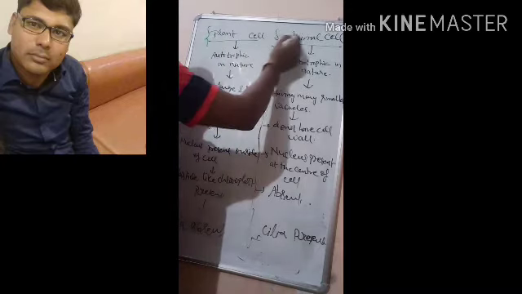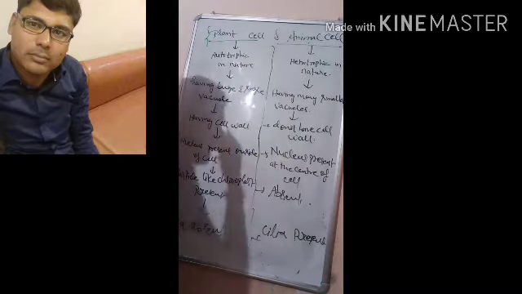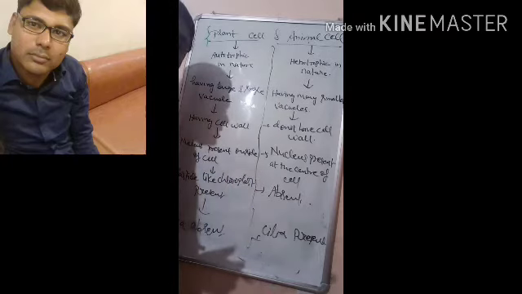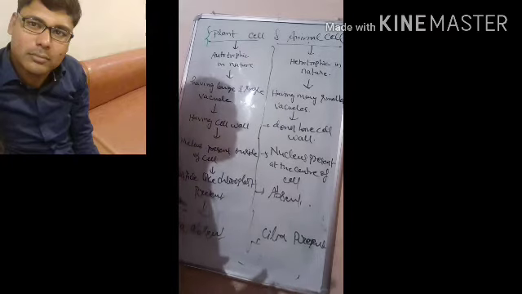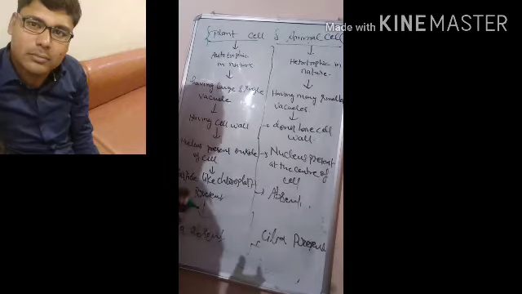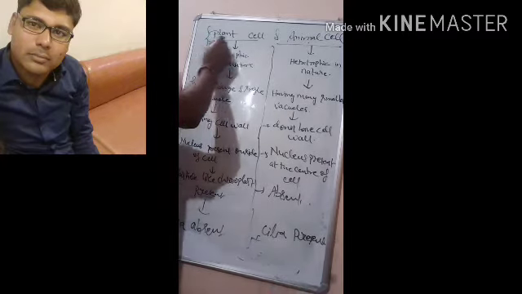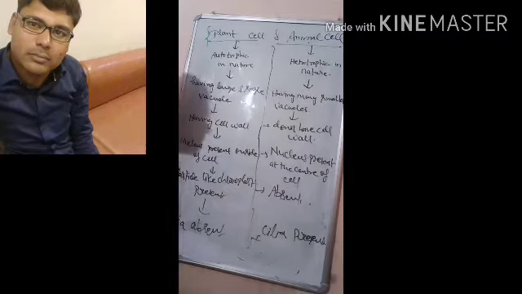In this video we will discuss plant cells and animal cells. In the last video we already discussed the basic differences between the prokaryotic cell and the eukaryotic cell. Now we will discuss the plant cell and animal cell, what their characteristic features are, and how they can be differentiated from each other.